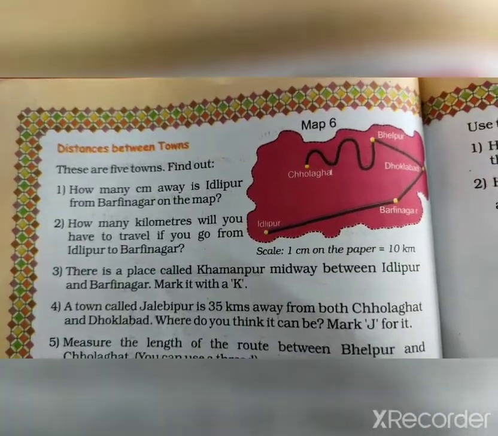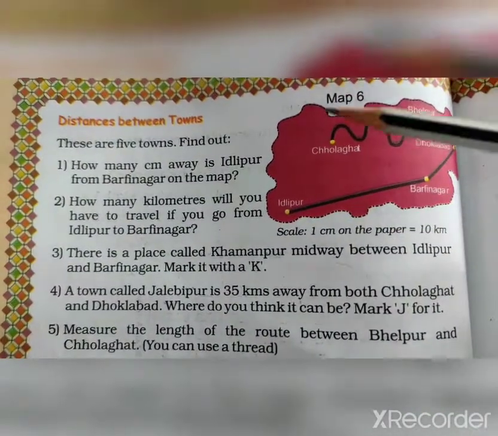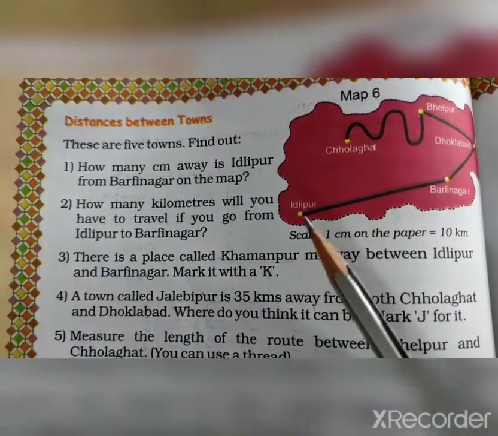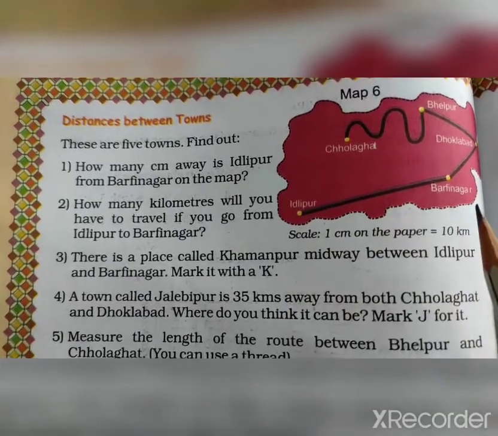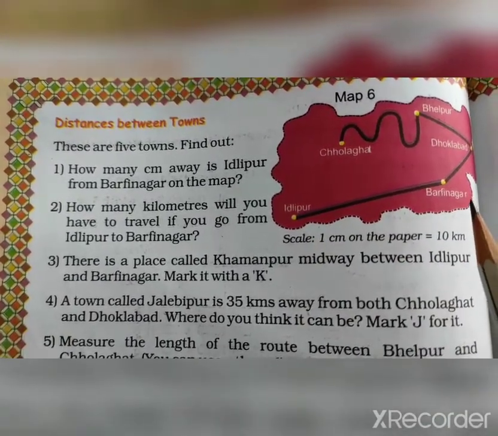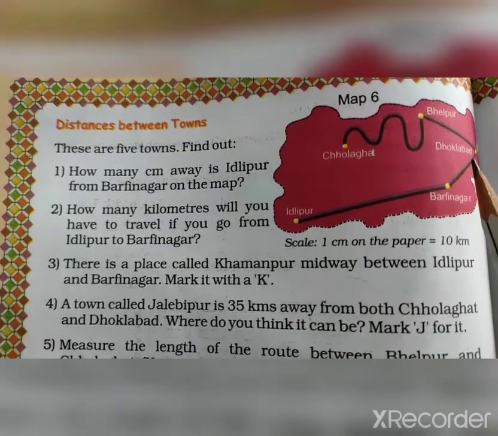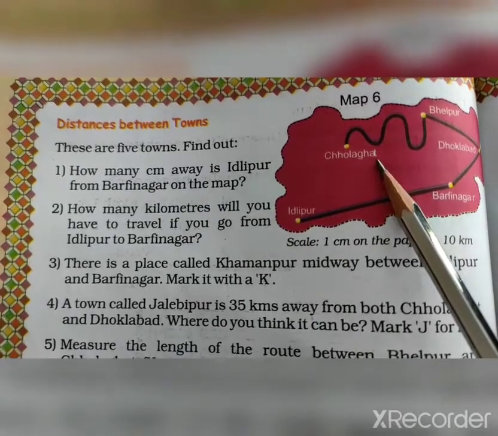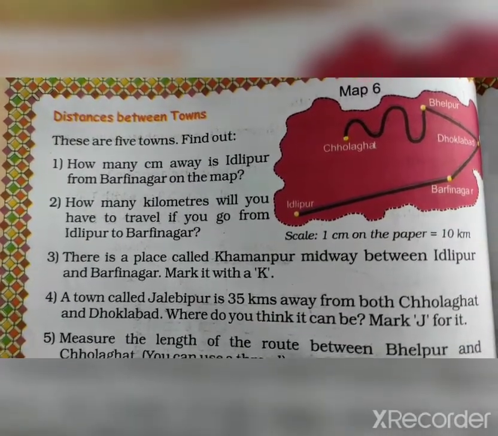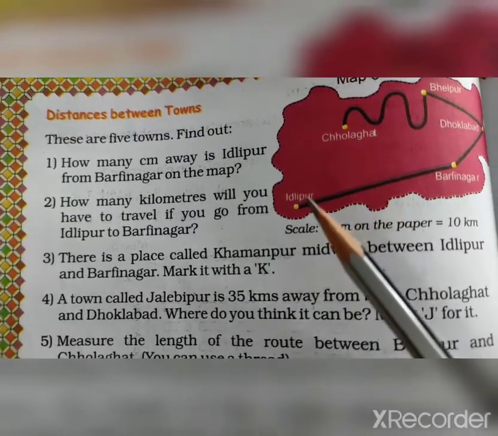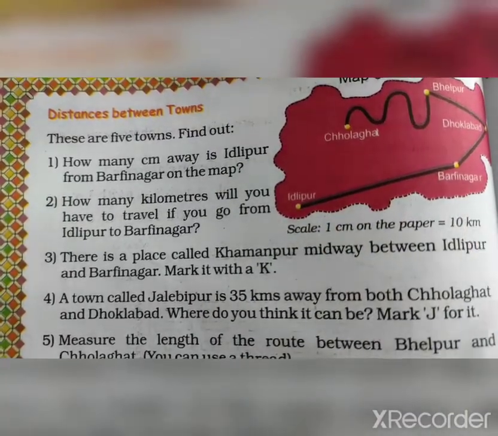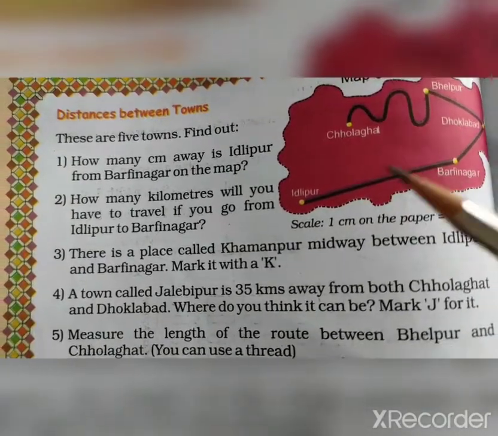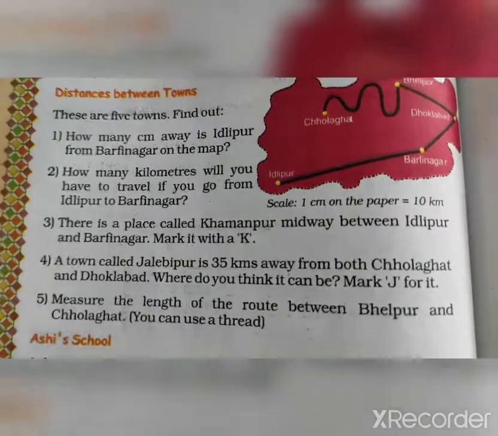Now see distances between towns. These are 5 towns. Find out. Okay, what? Idlipur. Barfi Nagar. Oh, I am very fond of sweets. Dhoklabad. Bhelpur. Cholaghat. So children, you can also share with me. I like Idlipur and Barfi Nagar and Dhoklabad. I don't like Bhelpur and Cholaghat. Anyways, yummy, the food's name.